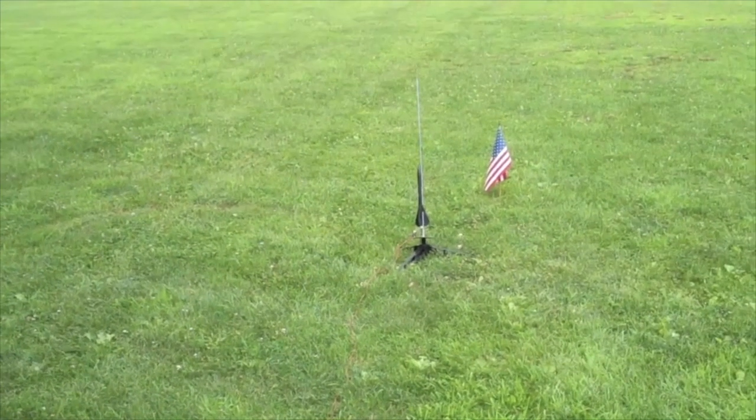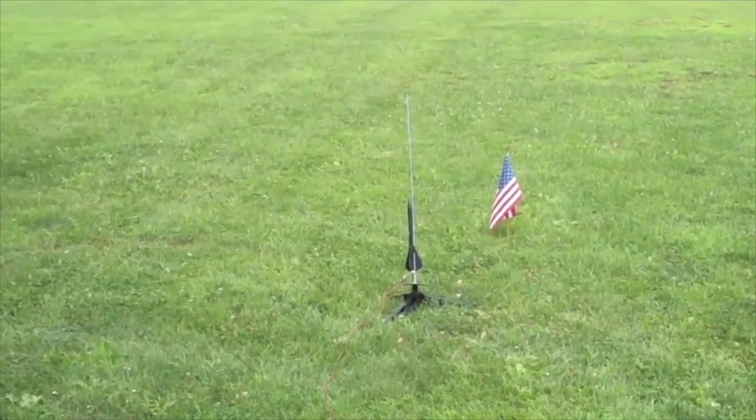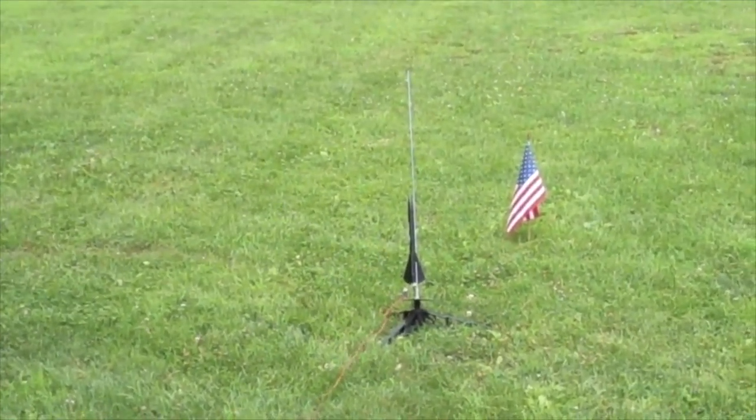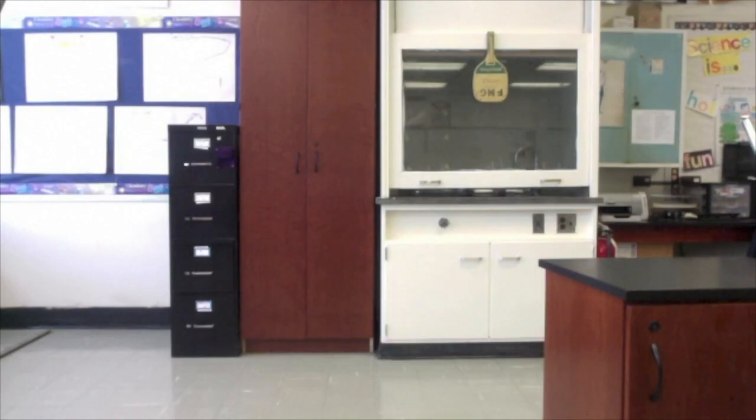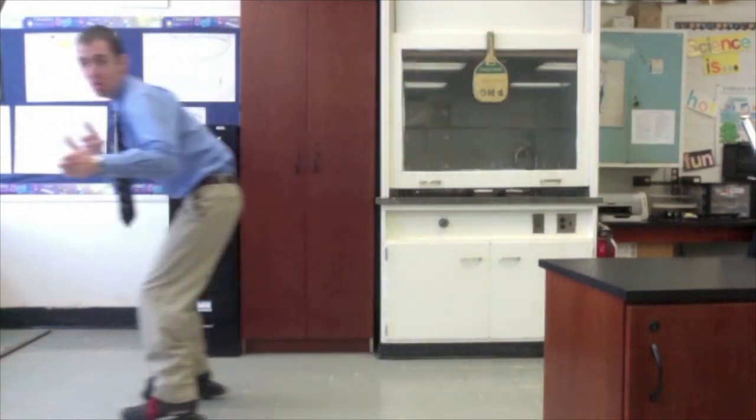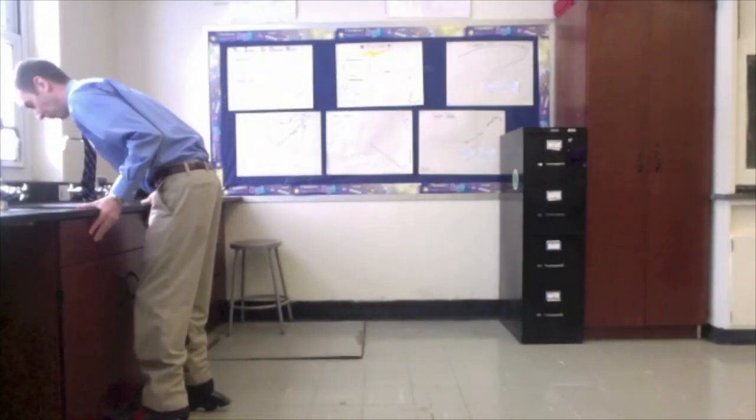So an object that is not moving, like this rocket, will not accelerate until an unbalanced force, like the engine, acts on it. I do not accelerate until an unbalanced force acts on me. Once an object is in motion, it will continue at a constant velocity until an unbalanced force acts on it. Unbalanced forces are needed to change an object's motion.